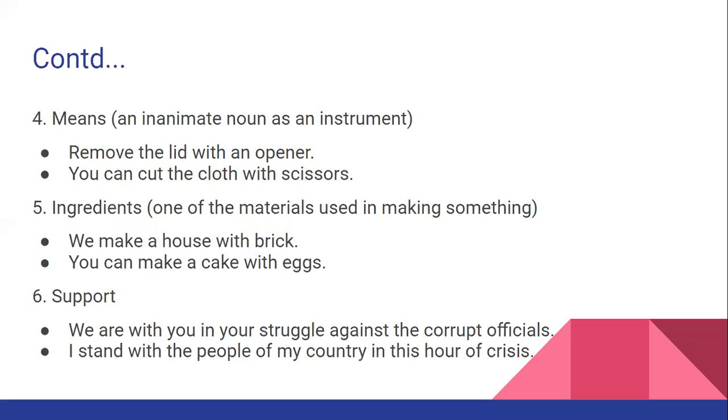An opener is an inanimate instrument, and the lid is being removed with the help of this inanimate instrument. It shows the means through which the lid is being removed. So we are using the preposition with before this instrument, an opener.